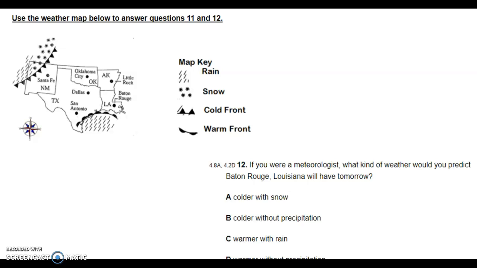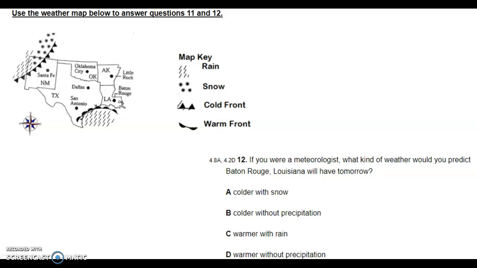Okay, same map. Let me bring this down. Okay. If you were a meteorologist, what kind of weather would you predict Baton Rouge, Louisiana will have tomorrow? And that's right here. Colder with snow, colder without precipitation, warmer with rain, or warmer without precipitation. So A, colder with snow, B, colder without precipitation, C, warmer with rain, or D, warmer without precipitation.